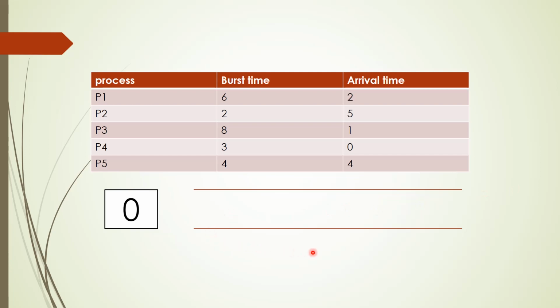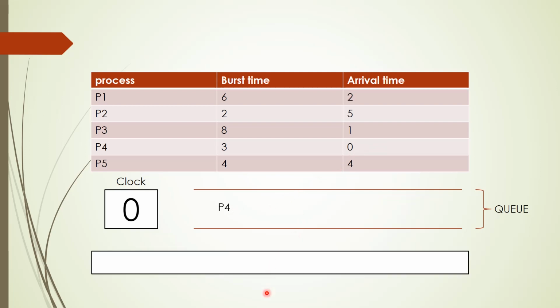It is implemented using a queue. At time 0 we have process P4. Let us put the process P4 in the queue. Now P4 will start the execution, so we'll put it in the Gantt chart. Now in clock cycle 1 we have P3, so P3 will be put in the queue. Now in clock cycle 2 we have P1. If you see, P1 arrival time is 2.